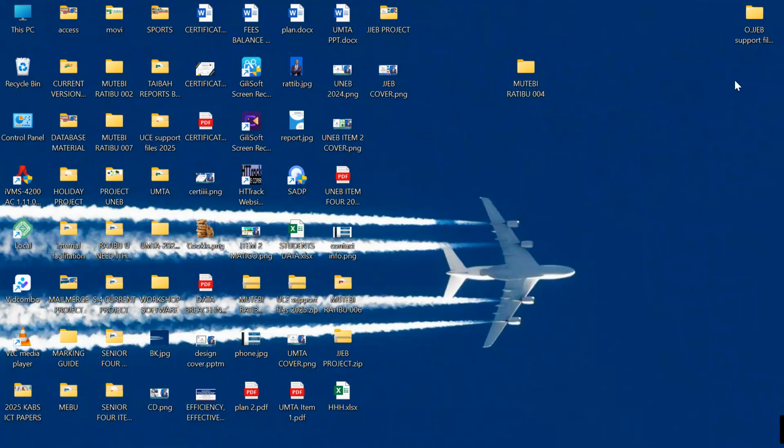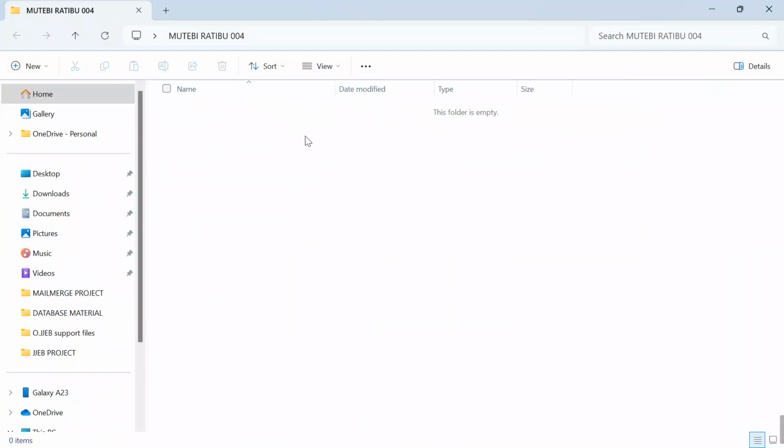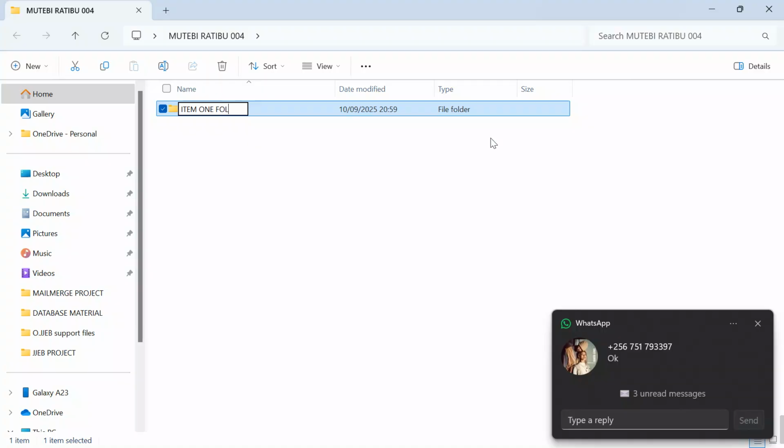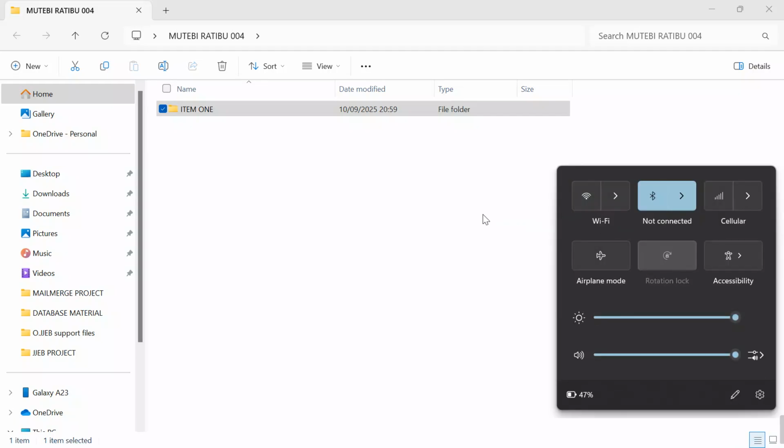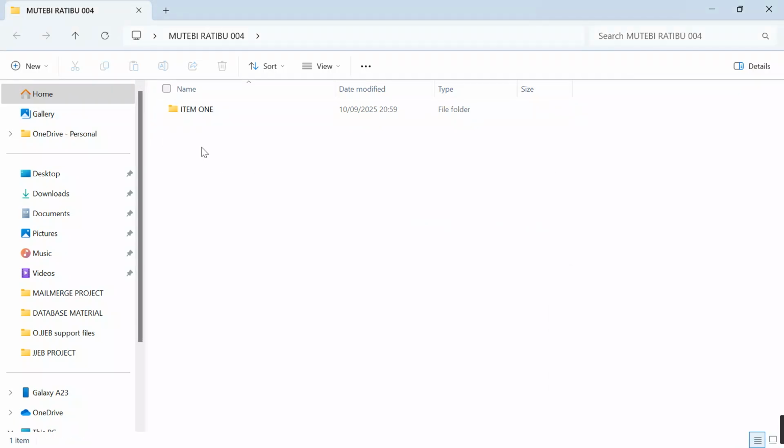Here we go. We have a folder. Now, after creating a folder, please take time and create two other subfolders here. Right click, new, come here. This will be my item 1 folder. We shall say item 1 over here. After creating your item 1 folder, please go on to create your item 2. I'll come here and create item 2. Remember, today in this video we're going to be looking at item 1, so I'm going to be working from this folder here.